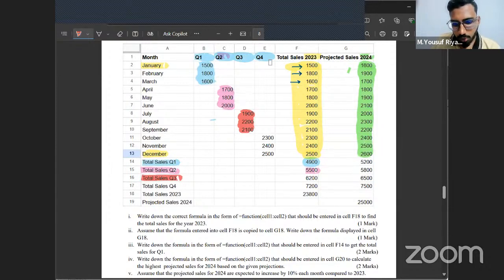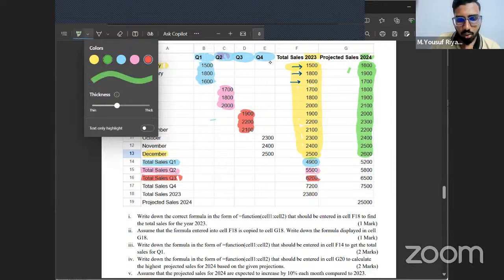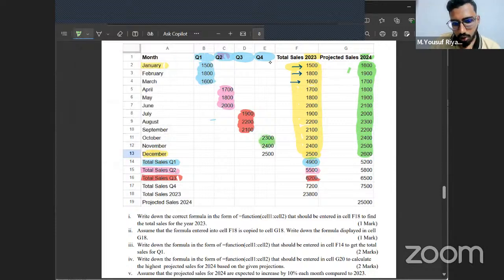The total sales for Q3 is mentioned here. And then finally, the total sales for Q4 is October, November, December. That is mentioned here. Okay. So you can see every quarter's total is also mentioned in this sales. And finally, you can see they have mentioned something called total sales for 2023.